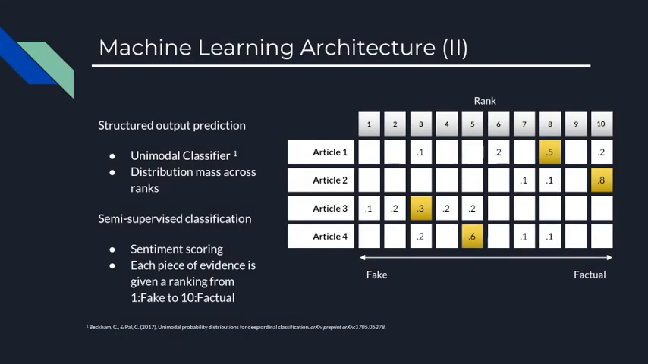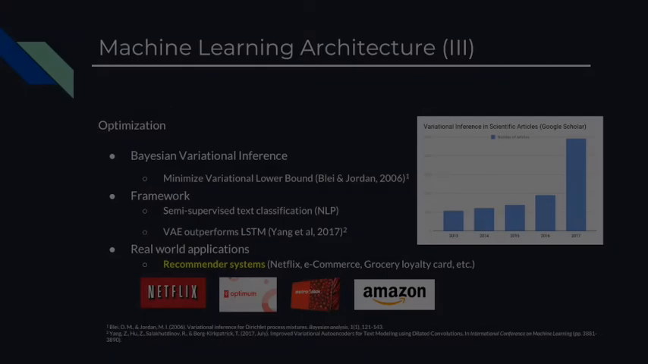The next step is prediction. In this phase, we take the trained model to perform structured output classification. We use a semi-supervised unimodal classifier on the output, which is suitable for our task. Next, we score the sentiment on the opinion according to a rank scale. We predict the score, and each piece of evidence is given a ranking from 1 to 10.